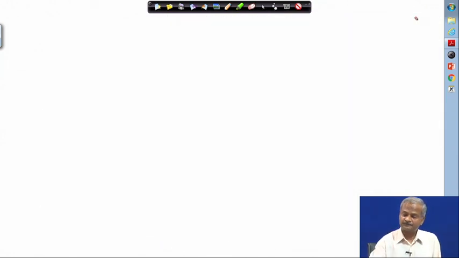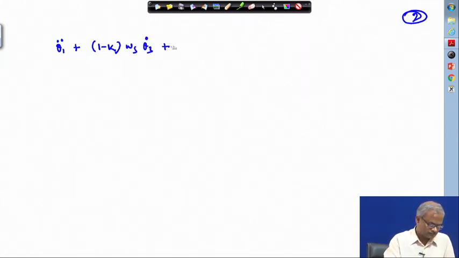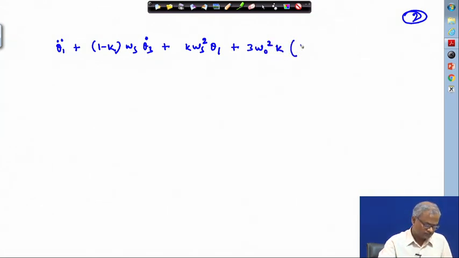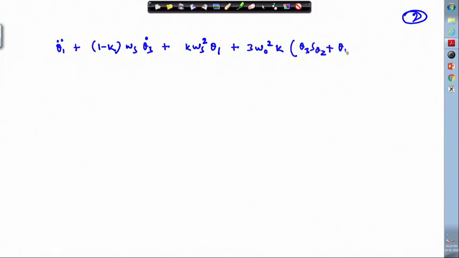So, in this context, we worked with the Euler's dynamical equation, and there we derived this equation, theta 1 double dot plus 1 minus k C theta 2 times, and another equation that we derived.